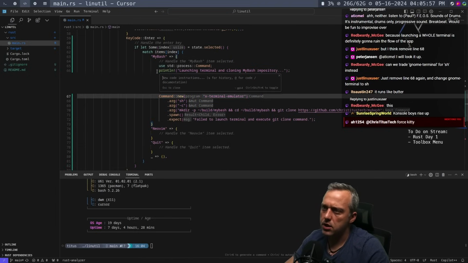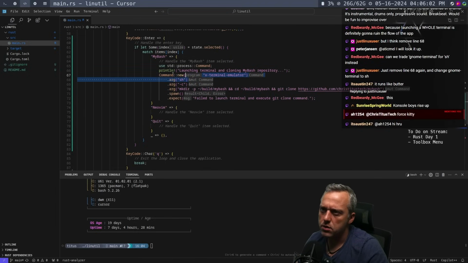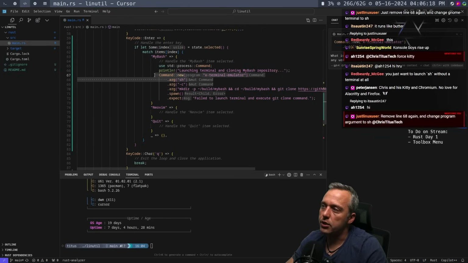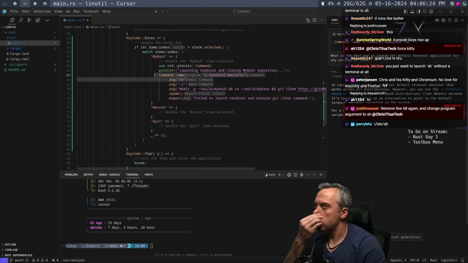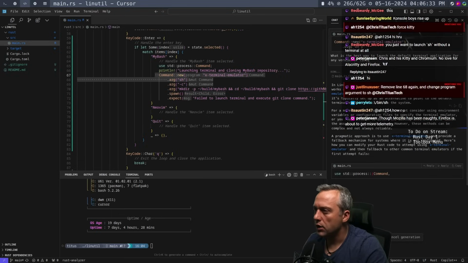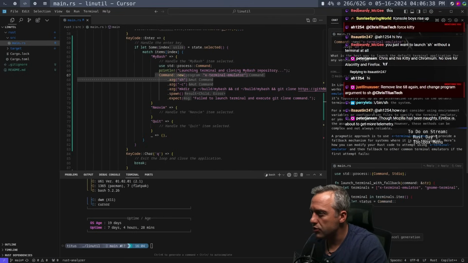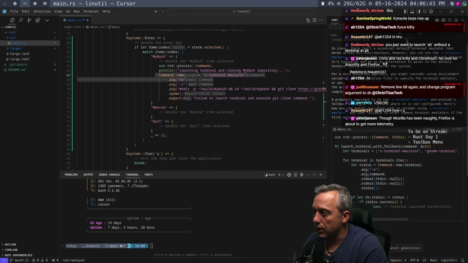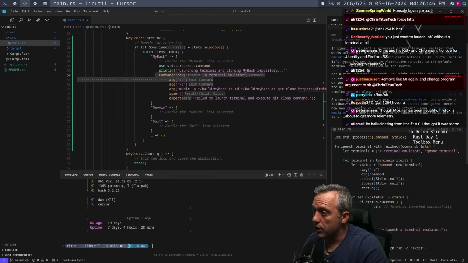Yeah, let's just highlight this. And what I want to know is, what is the best way to launch the default terminal application for any version of Linux? Yeah, doing absolute path is a good one as well. So it says that you could do that for Debian-based systems. So technically this probably would work on Ubuntu or Debian-based systems. A more pragmatic approach is to use external emulators to provide a fallback mechanism for systems that are not configured. Here is how you can modify your Rust code to attempt this fallback.